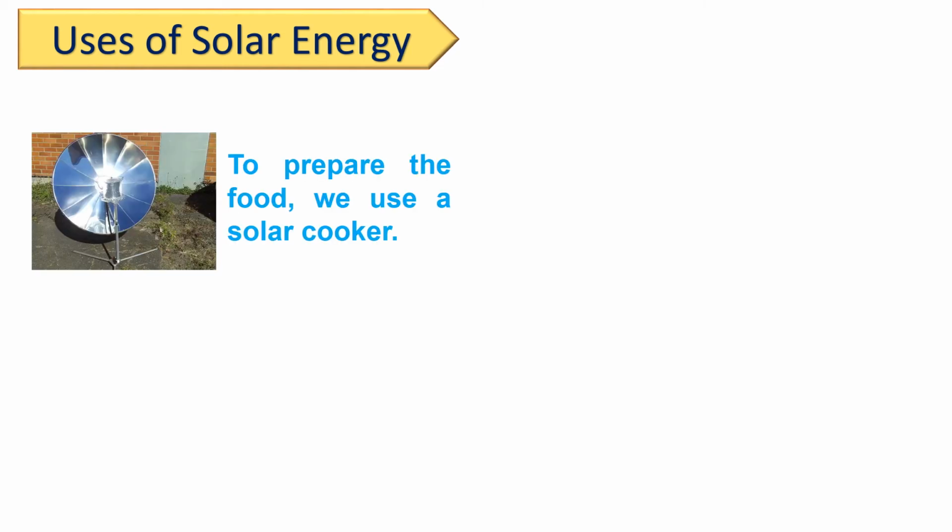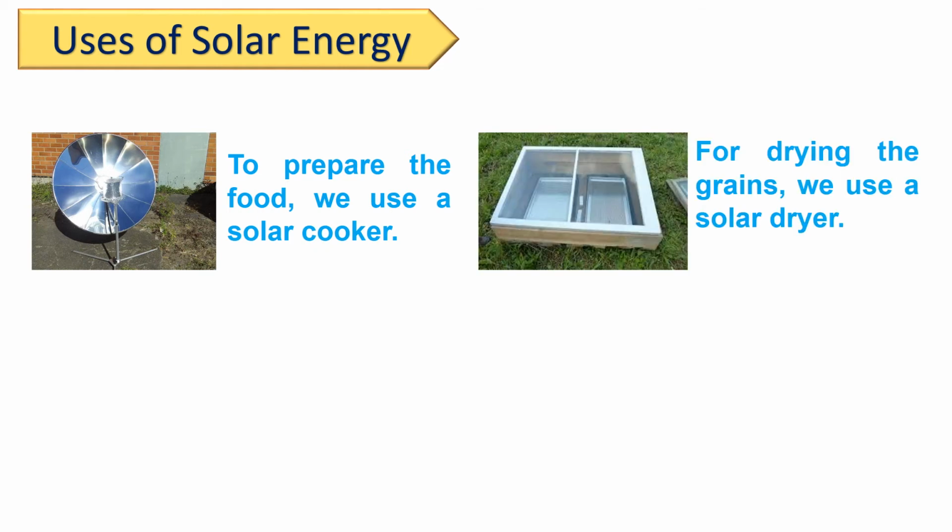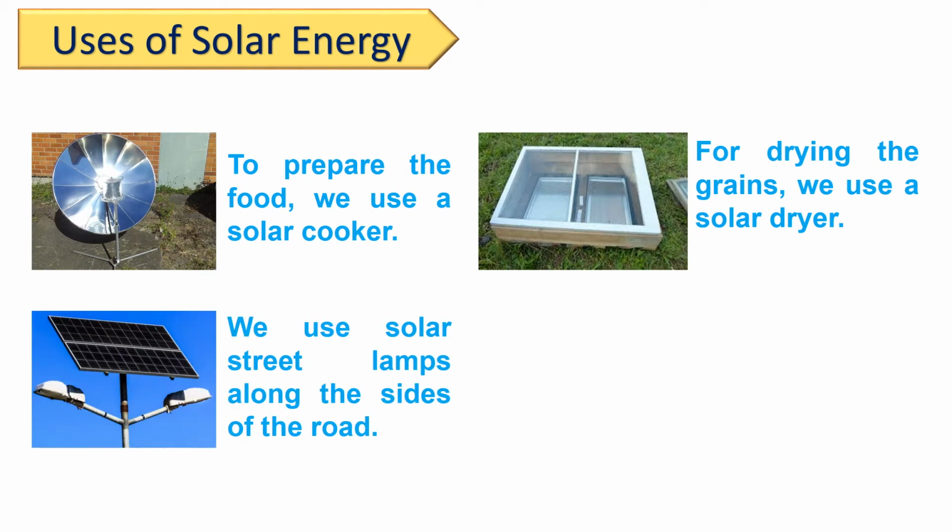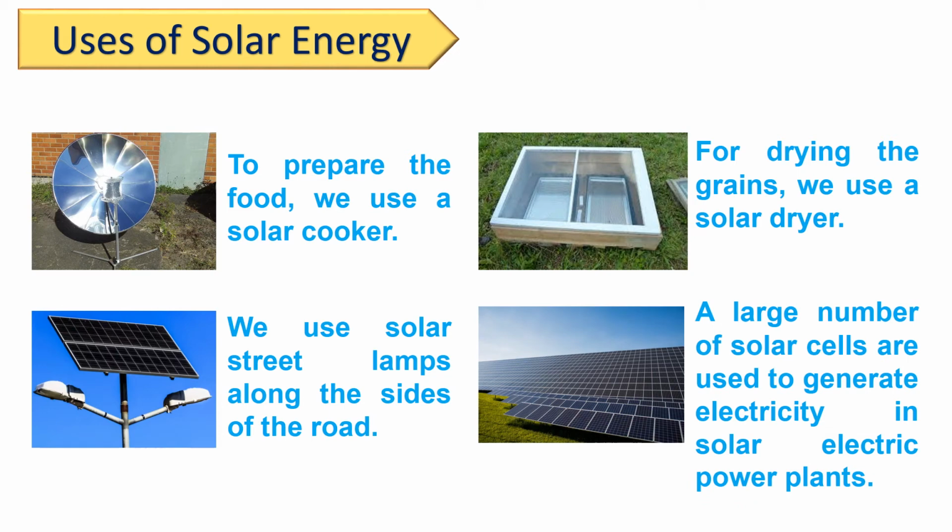To prepare the food, we use a solar cooker. For drying the grains, we use a solar dryer. We use solar street lamps along the sides of the road. A large number of solar cells are used to generate electricity in solar electric power plants, which convert solar energy into electrical energy. These are all the devices which we use.